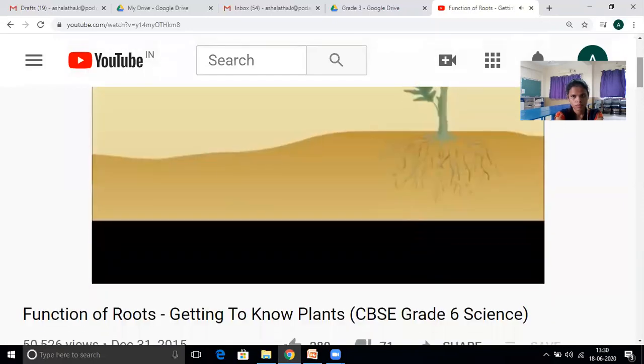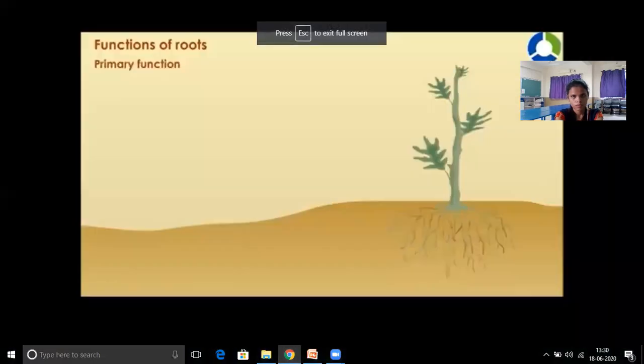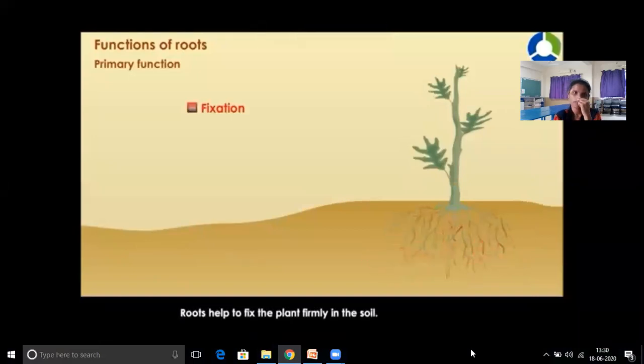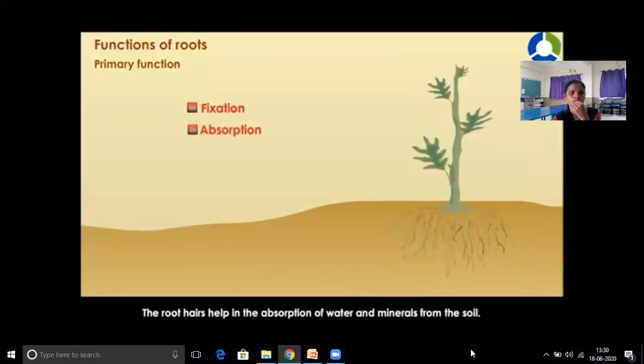Functions of roots. Primary function. Fixation: roots help to fix the plant firmly in the soil. Absorption: the root hairs help in the absorption of water and minerals from the soil.